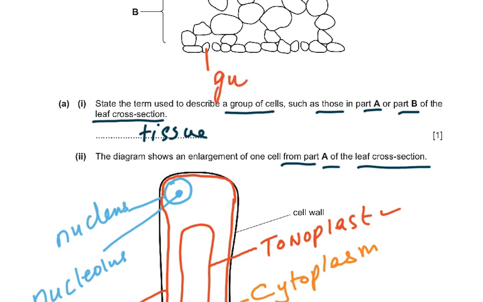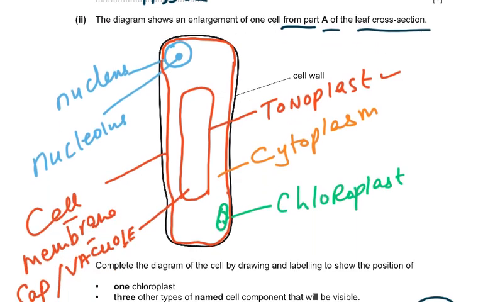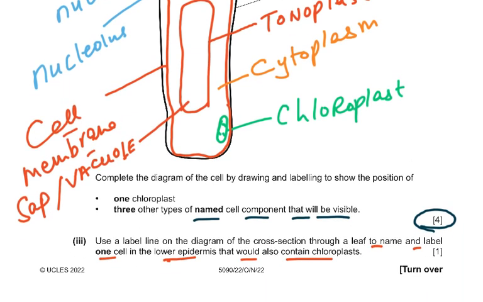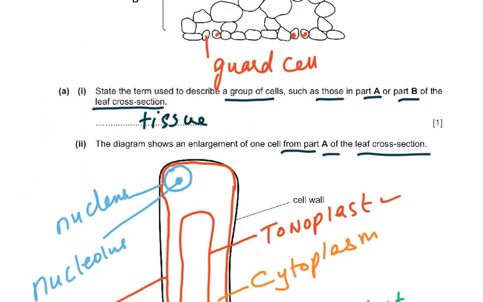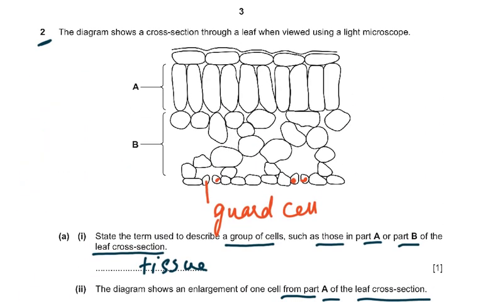So you could have done this, or this, or this. Now, where are chloroplasts present? Just a quick revision. Chloroplasts are present in the palisade mesophyll on the outside. They're also present in the spongy mesophyll. They're not present in the upper epidermis, nor in the lower epidermis, but they're present in the guard cells. Now, these are the guard cells. The 4 can be shown here.